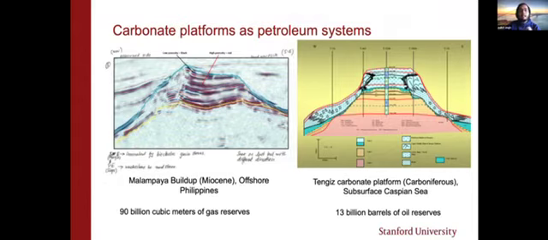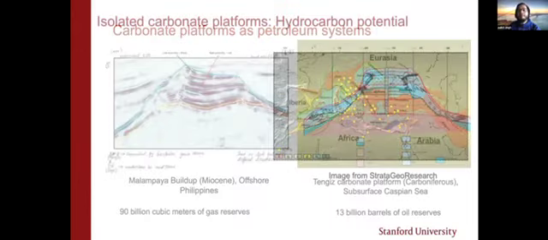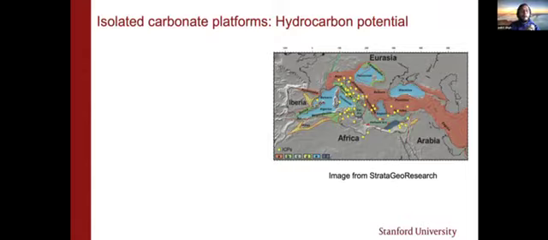That being said, there has been a renewed interest in the exploration for hydrocarbons in isolated carbonate platforms in the last decade as well. The picture I'm showing is a picture of the Mediterranean Sea, and the yellow dots represent isolated carbonate platforms in the Mediterranean Sea and the Adriatic Sea. The recent giant gas discoveries in the Mediterranean Sea and in Southeast Asia have renewed interest in exploring for these buildups.